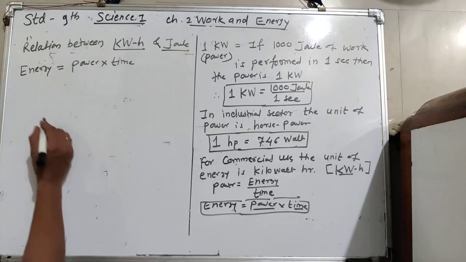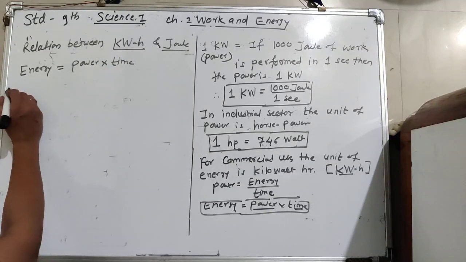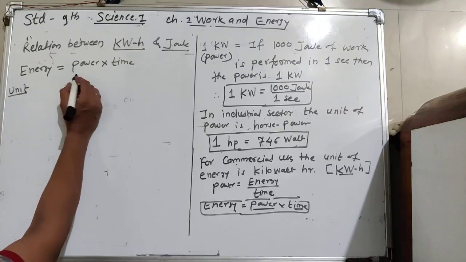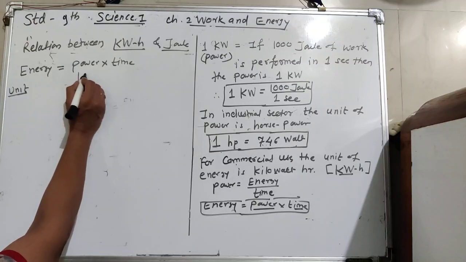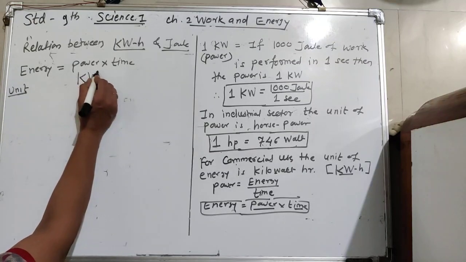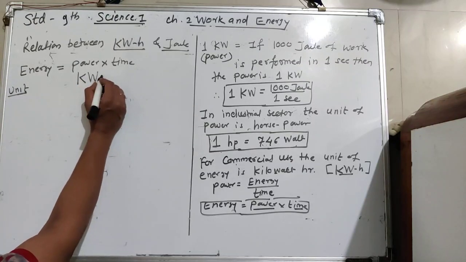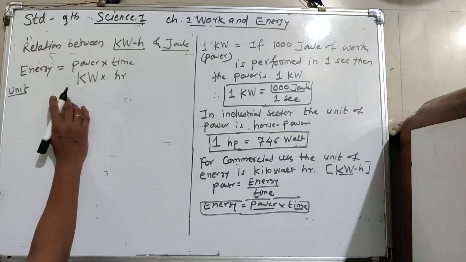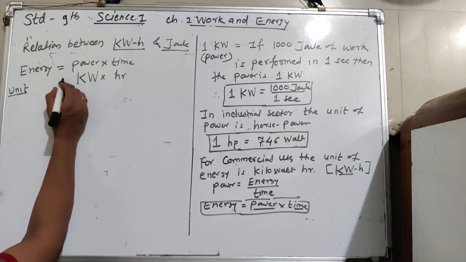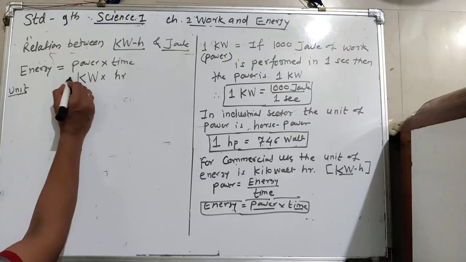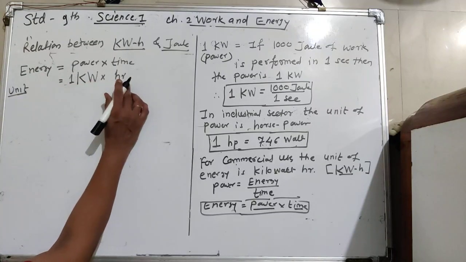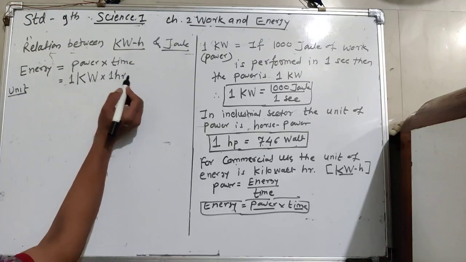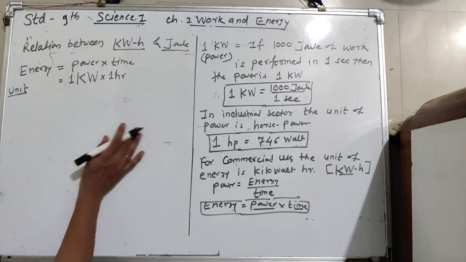So write in the form of unit. The power is measured in the kilowatt and time is measured in the hour. So again write here it as 1 kilowatt hour. 1 kilowatt hour means 1 kilowatt into 1 hour. 1 into 1 is 1.